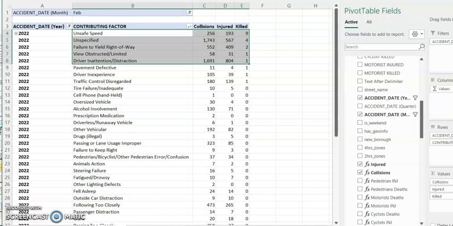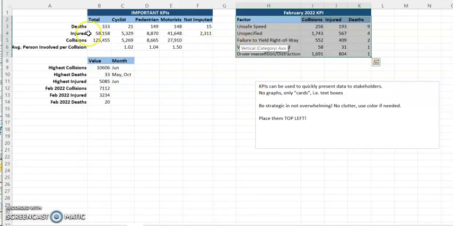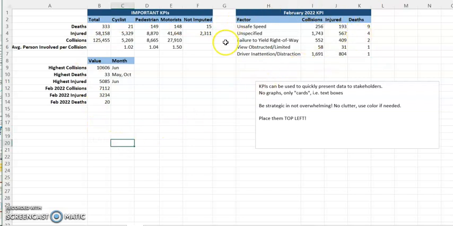So I have a sheet for KPIs, where I present the KPI for 2022, the most important KPIs. I can relate the highest collision, the highest deaths, the highest injured, which are obtained by means of a max function.